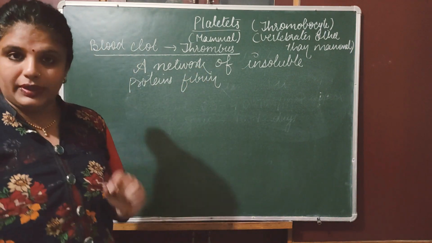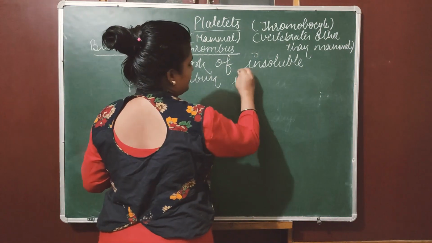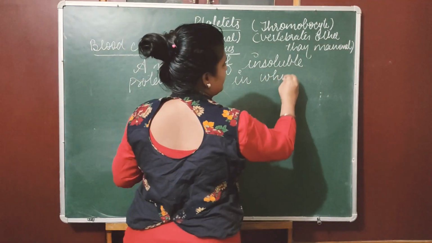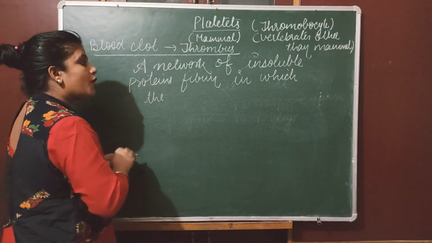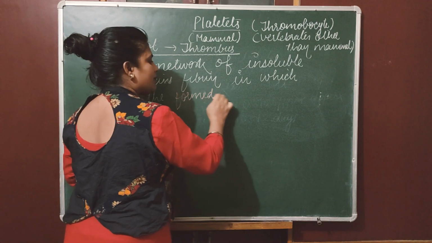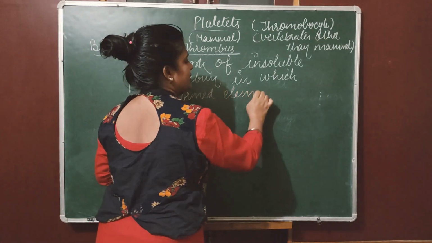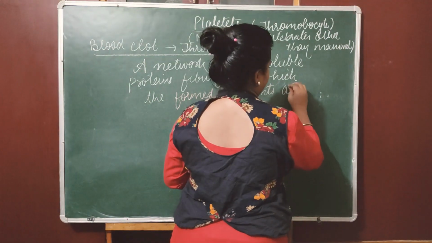Fibrin is one of the proteins which is insoluble, in which the formed elements are trapped. What are formed elements? WBC, RBC, platelets. Formed elements are trapped.